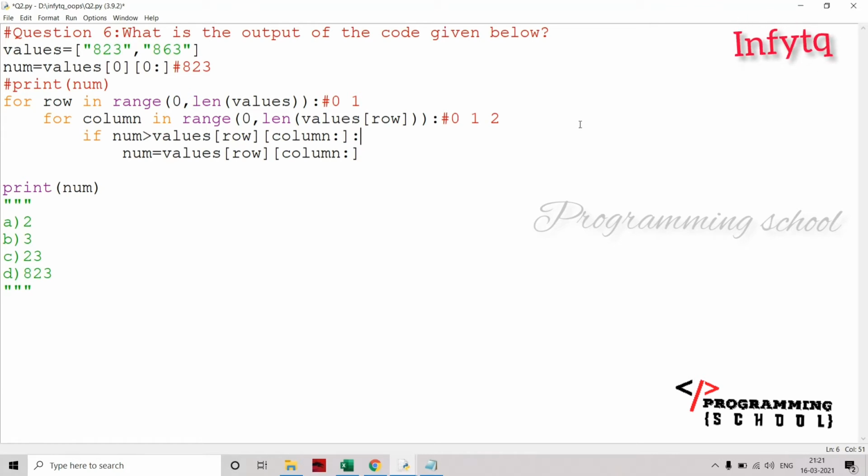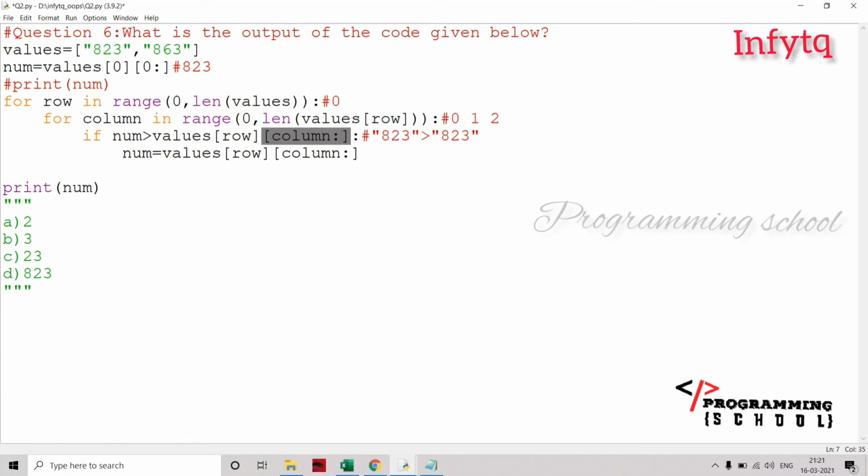Okay, and coming into this question. Initially row value is 0, and column values are 0, then 1, then 2. Now I am moving into this. What is num value? That is string 823. String 823 is greater than, we are going to check that, values of row. What is values of row? Values of row means values of 0, and values of 0 means 823. That is also a string. That is not an integer.